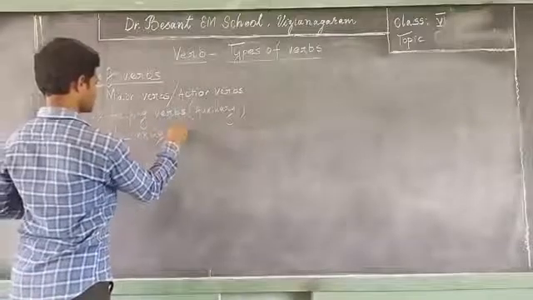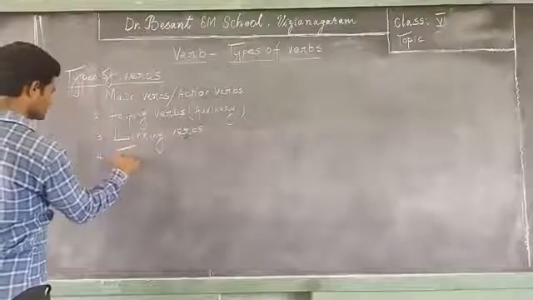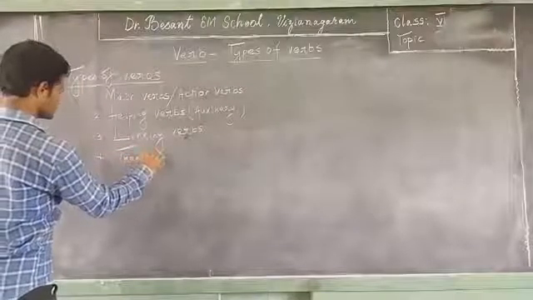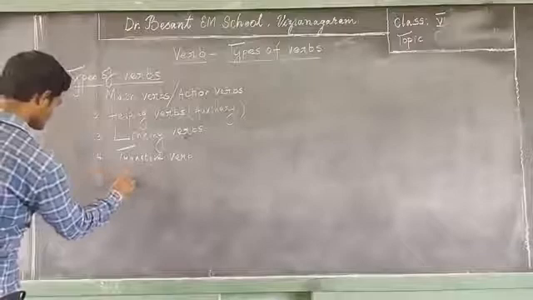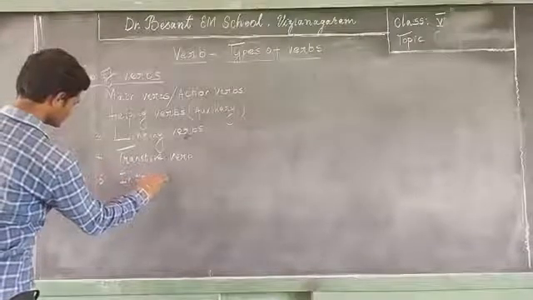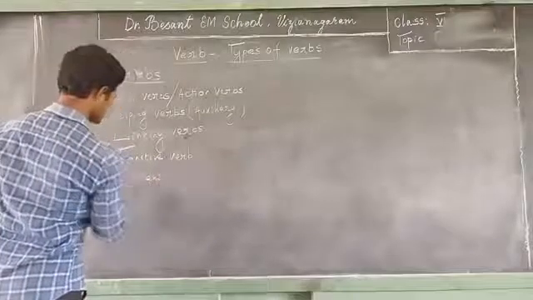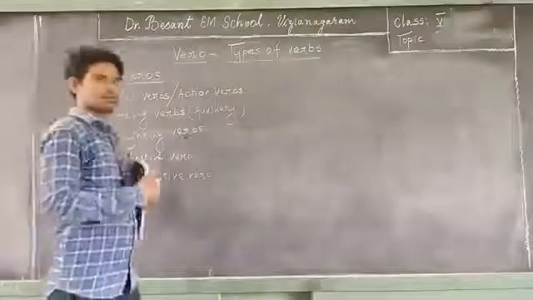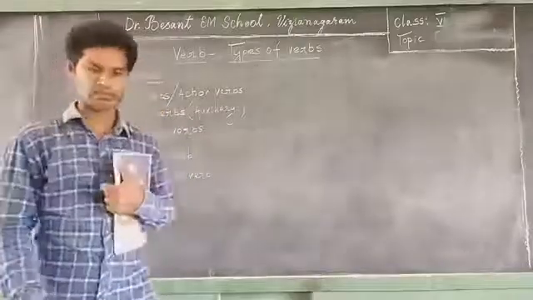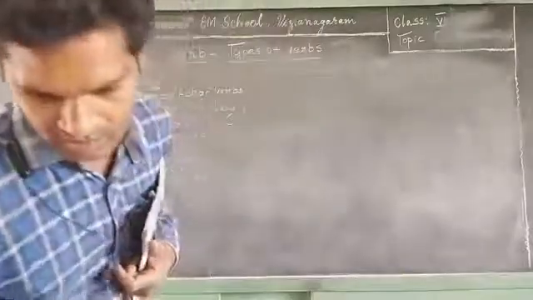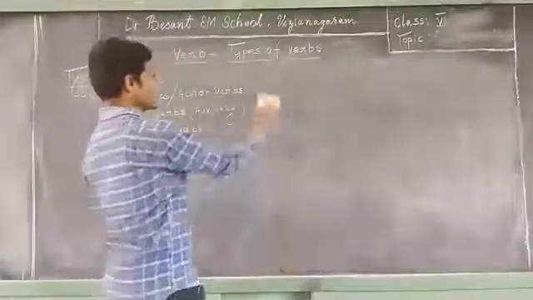The fourth one is transitive verbs, and the fifth one is intransitive verbs. The other types, finite, non-finite, regular, irregular, let us discuss in further classes. Now let's put in our effort to learn about all these topics very clearly.